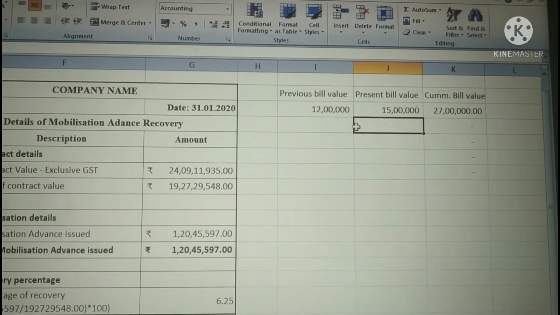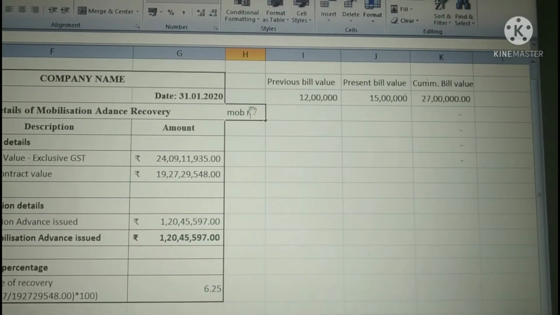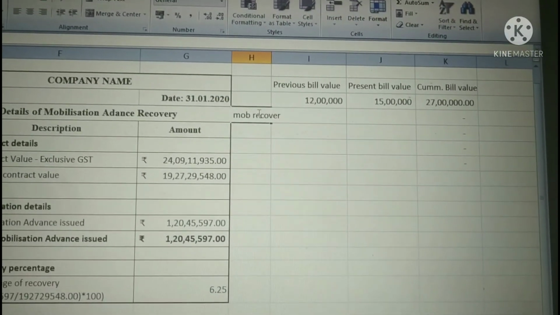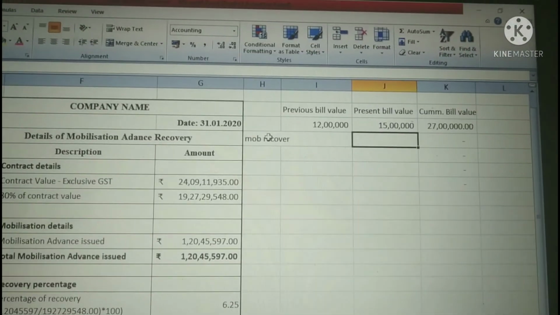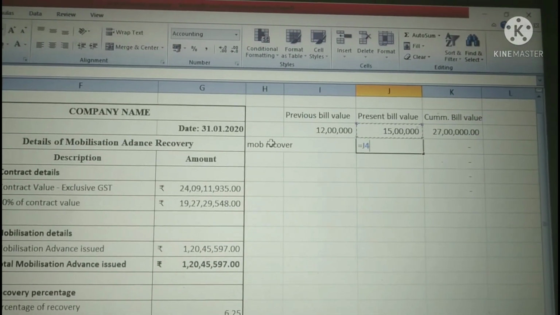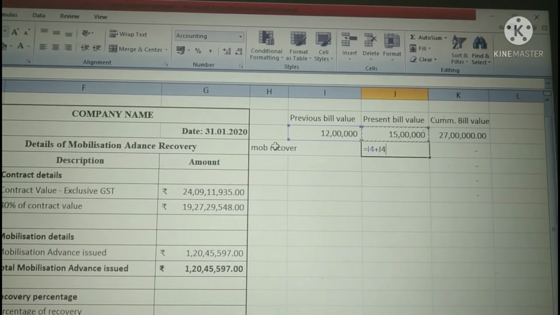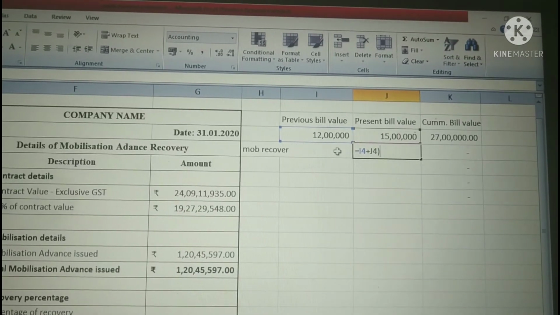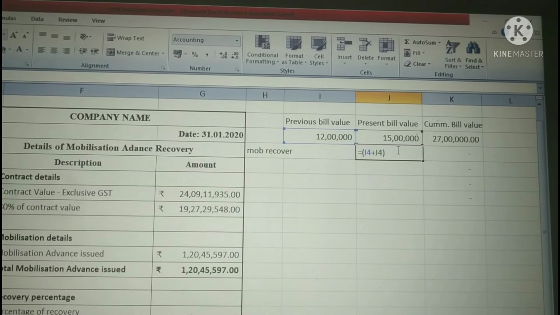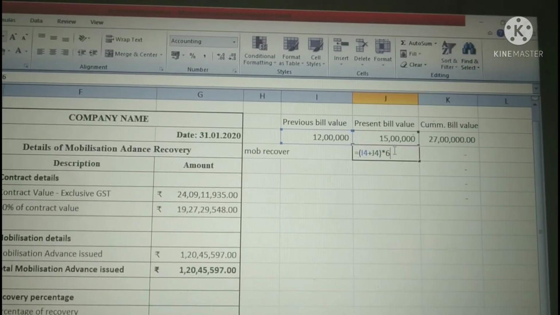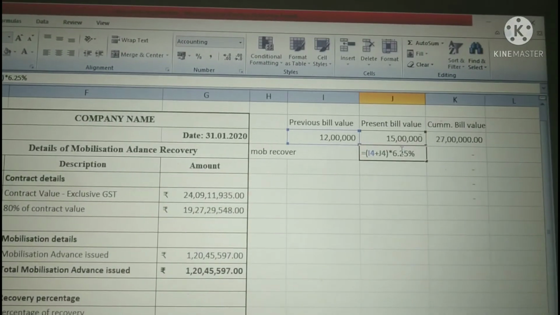So the mobilization recovery value on RA bill 2 will be: you have to take RA bill 1 plus RA bill 2, into the percentage of recovery, that is 6.25%.